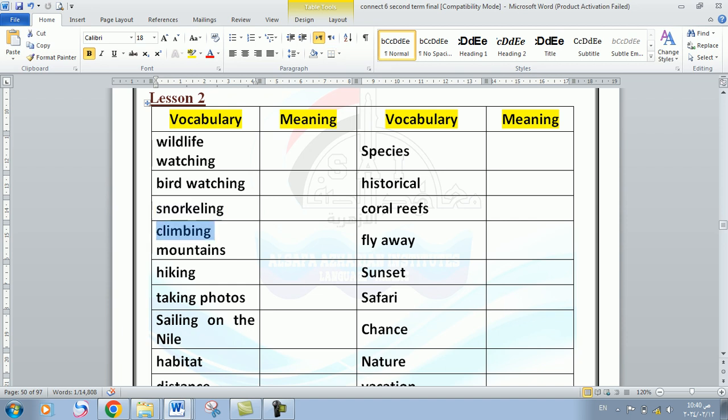Yes, next we have the word climbing mountains. Pay so much attention that I do not pronounce the P letter in this word, it's silent. So I would say climbing. Climbing mountains also is a kind of activity. And all of those words are preceded with the word go. Go snorkeling, go climbing mountains, and also I can say go hiking. Hiking is like to walk a long way on foot. This is hiking.